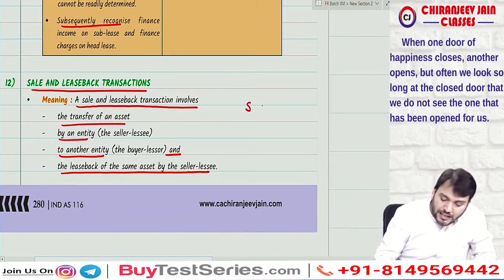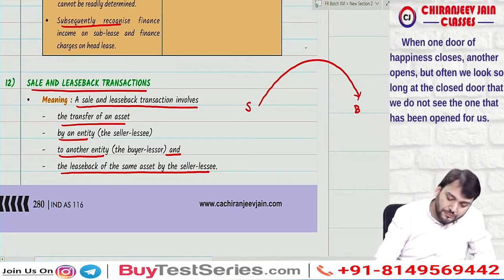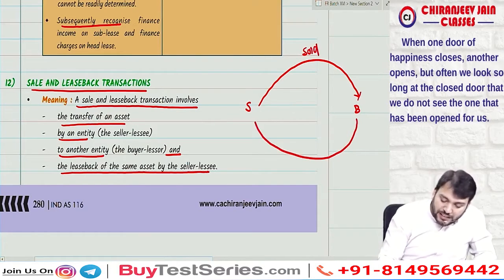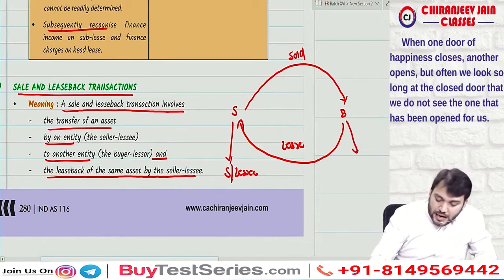Means a seller has sold the asset to a buyer, and this buyer has leased back the same asset to the seller. So this person is a seller and lessee, and this person is a buyer and lessor.